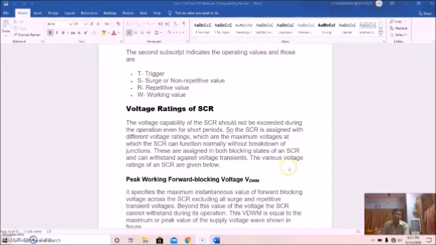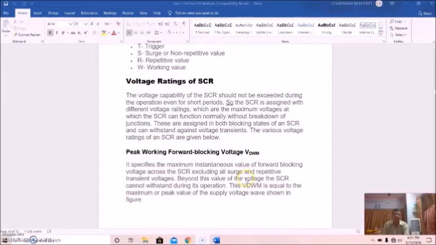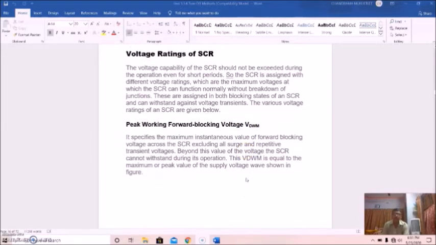The various voltage ratings of an SCR can be given as, first, peak working forward blocking voltage, that is VDWM. Here M means maximum or peak, W means working, and D means forward blocking. So this is the peak working forward blocking voltage.